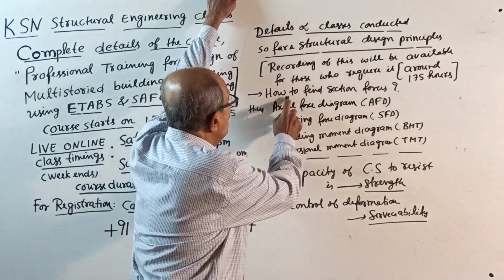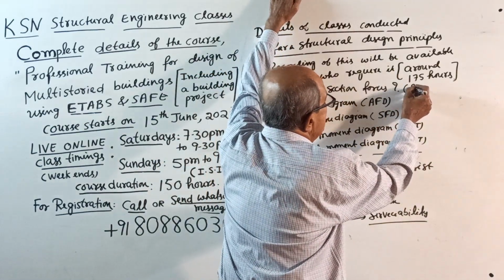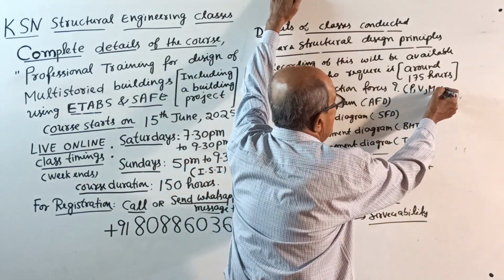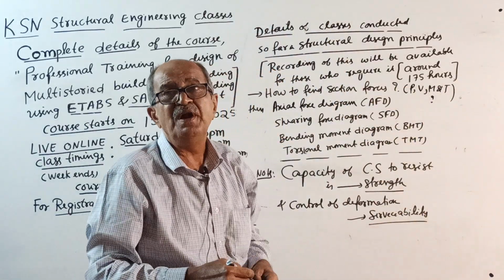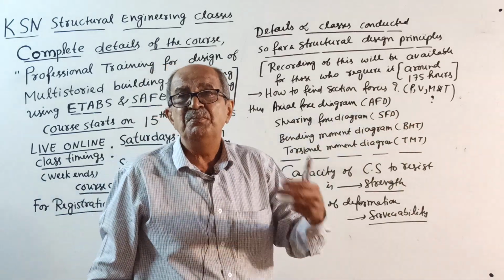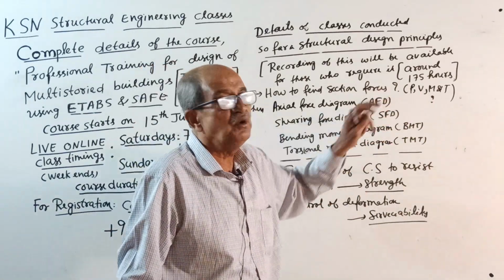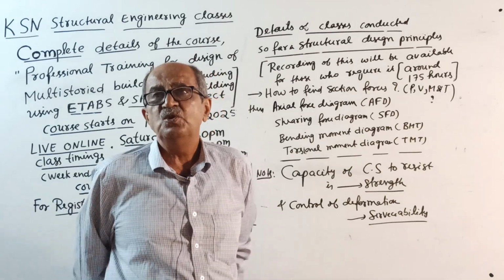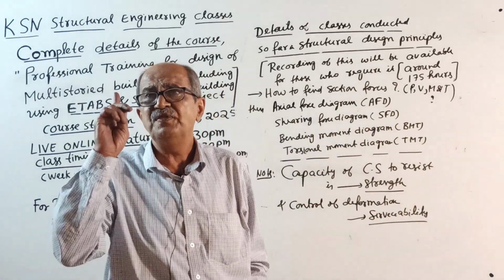Then how to find section forces, meaning how to find P, V, M and T. It is not blindly calculating. Principles are there. Equilibrium is always direction based. Section force is nature based, no direction.